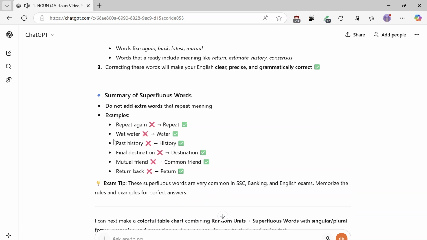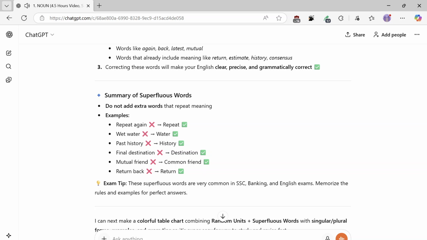Summary of superfluous words: do not add extra words that repeat meaning. Examples: repeat again, repeat. Wet water, water. Past history, history. Final destination, destination. Mutual friend, common friend. Return back, return.